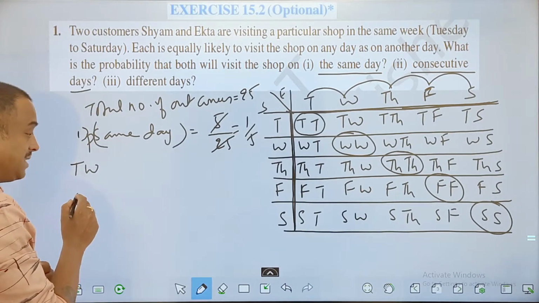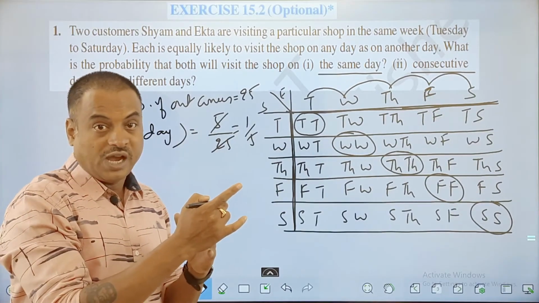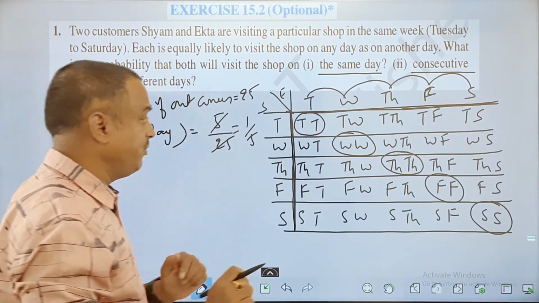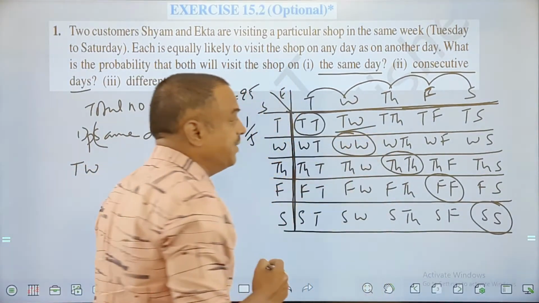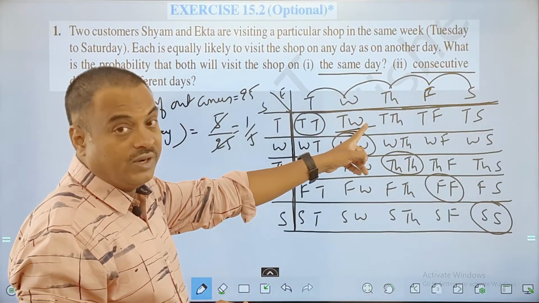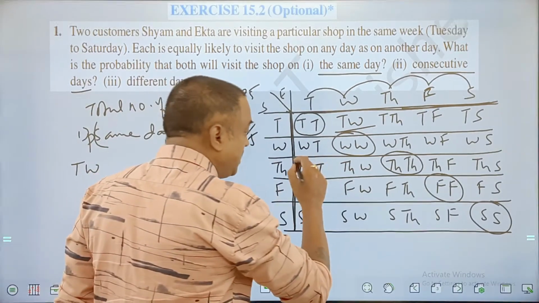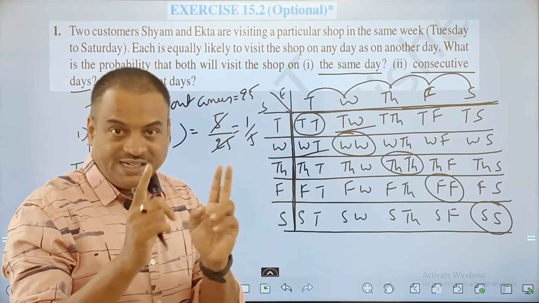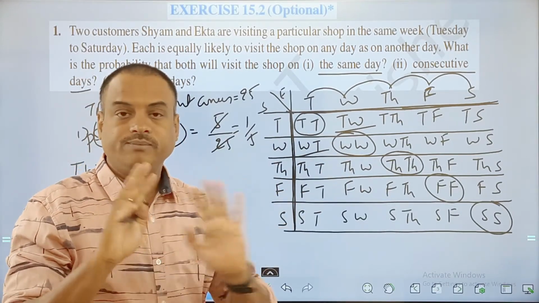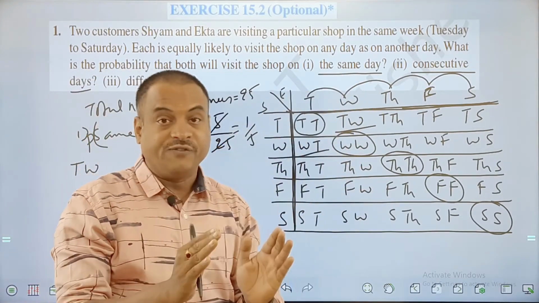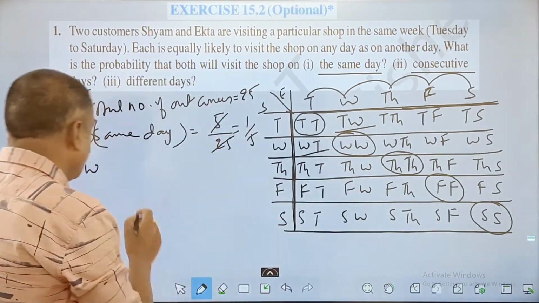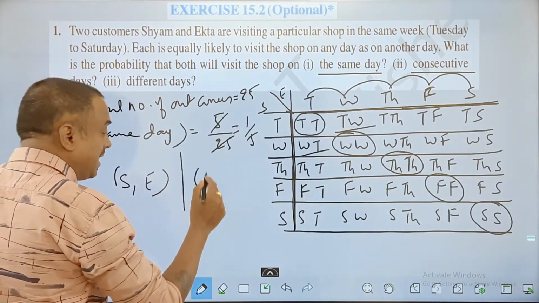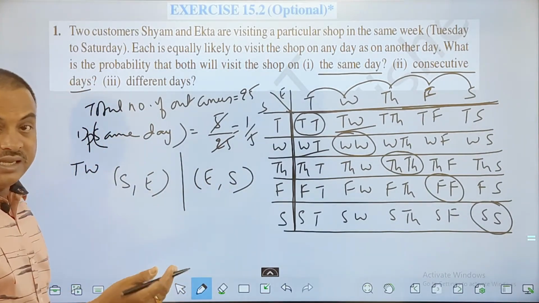It is also possible that Sham can go on Wednesday and Ekta can go on Tuesday as well. So listen, all of you. Sham going on Tuesday, Ekta going on Wednesday is a consecutive case. And this is also a possible case: Sham going on Wednesday, Ekta going on Tuesday. So they are consecutive days, right? Who is going first and who is going second is not specified in the question. Please observe this, it is very important. Sham and Ekta on two consecutive days, or Ekta first and then Sham on the second day, is also consecutive days.